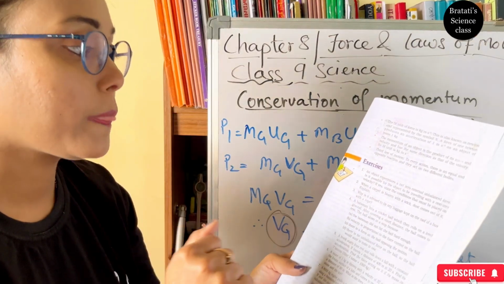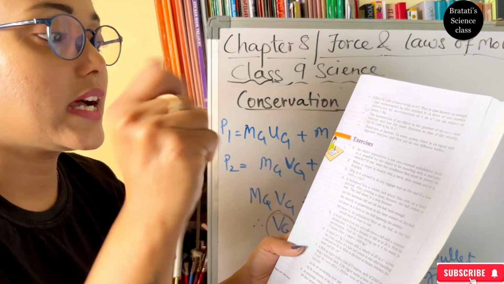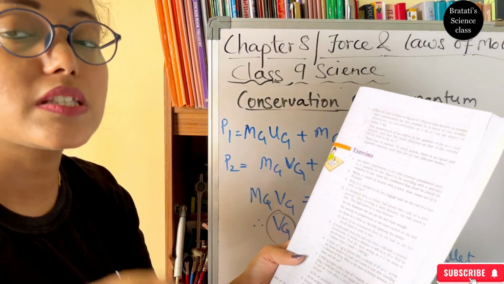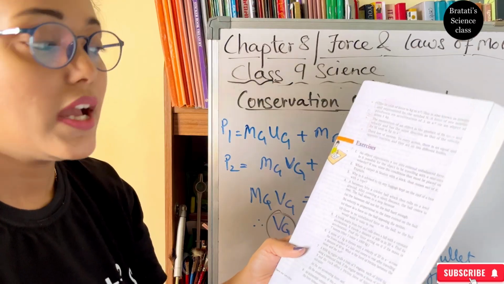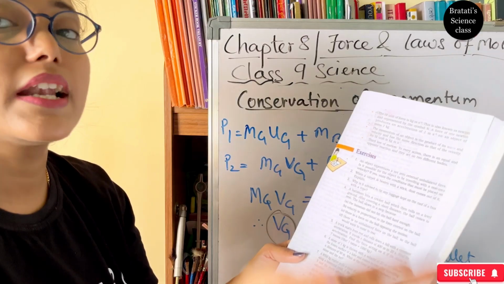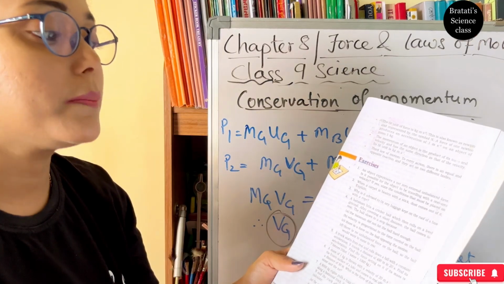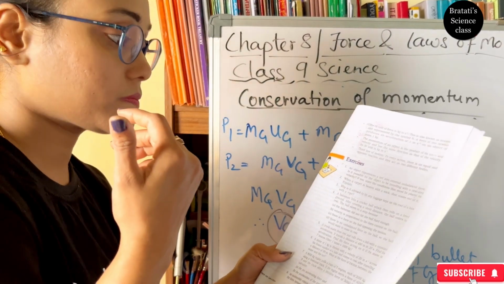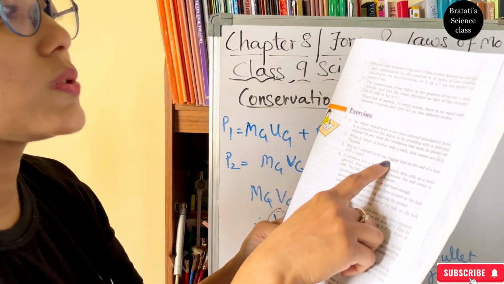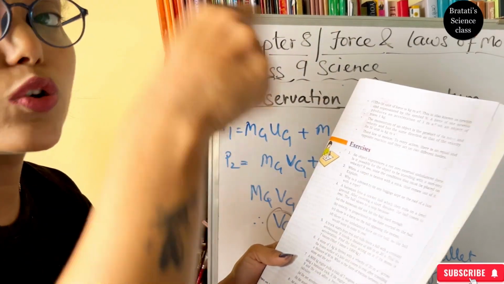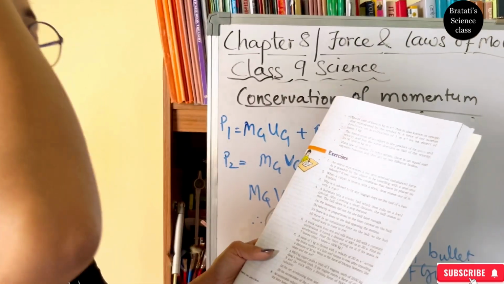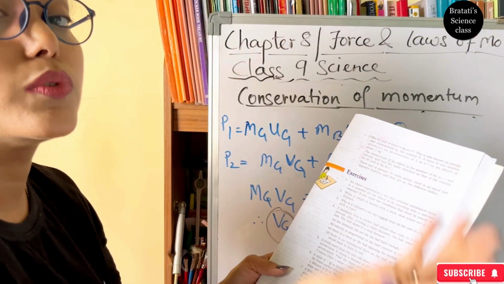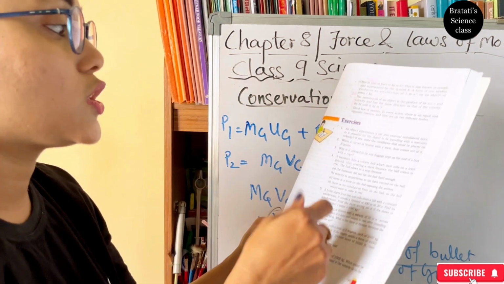When a carpet is beaten with a stick, the dust comes out of it. Explain. Now the carpet and the dust were all in the rest position. As soon as we start beating, a force is applied and the dust which was at rest is now in motion. They wanted to be in the same position in the carpet, but they will come out of it. Next, why is it advised to tie any luggage kept on the roof of a bus with a rope? Same condition: we can adjust our body forward and backward when the brakes are applied or it starts, but the luggage may move and fall from the bus. That's why it should be tied with a rope.